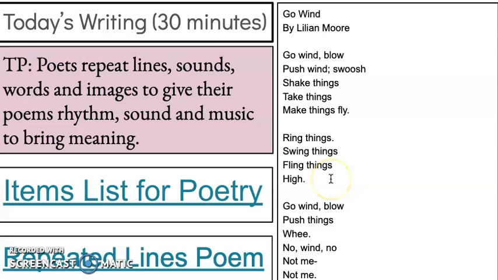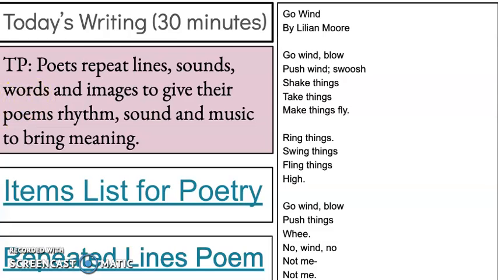And then again, you're going to try writing your own poem that does that. I also included the items list for poetry, something that we did at the very beginning of our poetry unit, where I had you list a whole bunch of items in your house. That's how you were able to find things to write about in your poems.